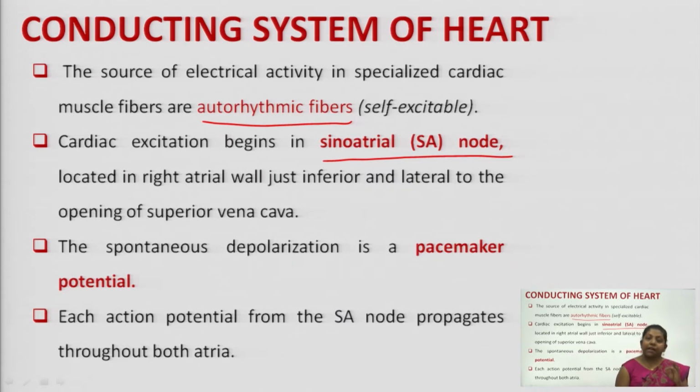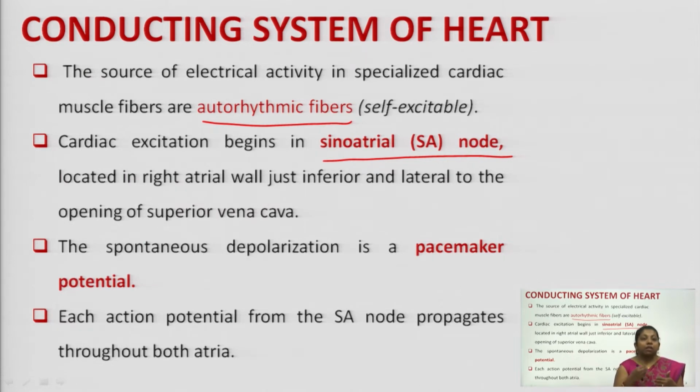The cardiac excitation begins at the sinoatrial node, and this node is located in the right atrium, just inferior and lateral to the opening of the superior vena cava.